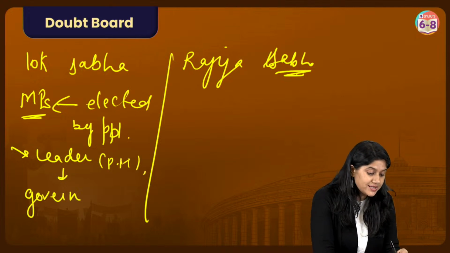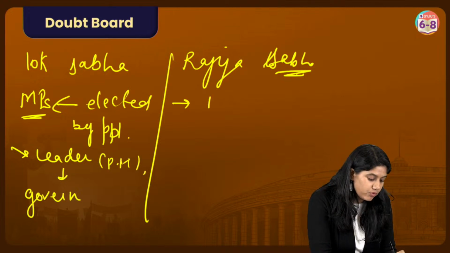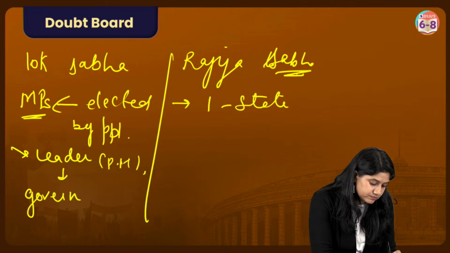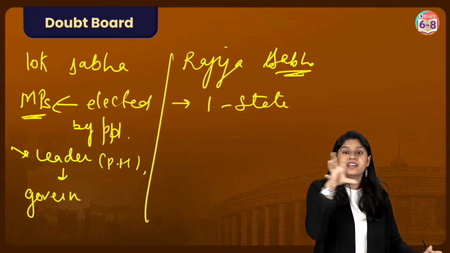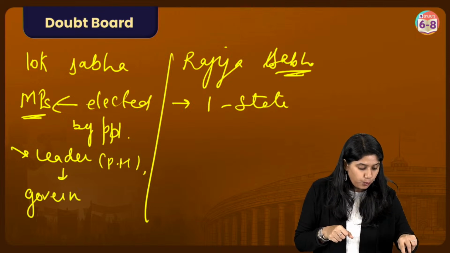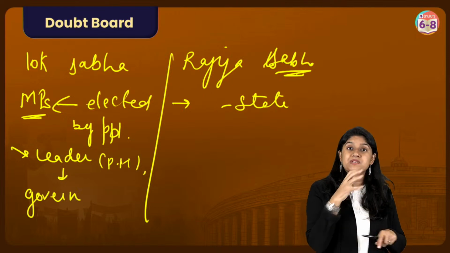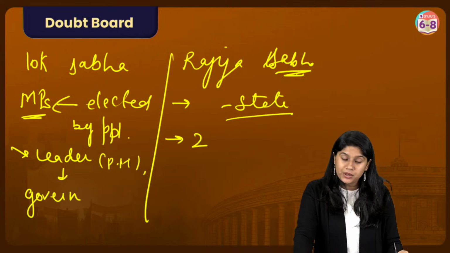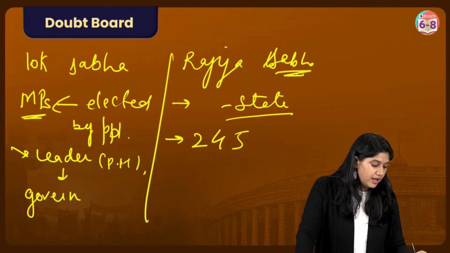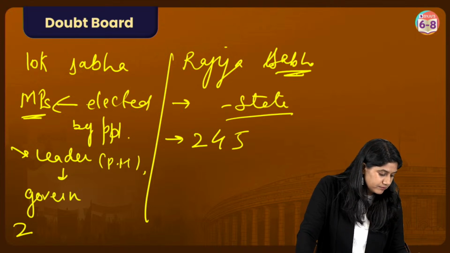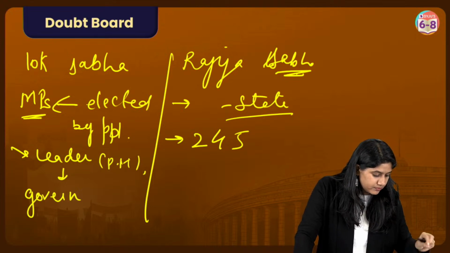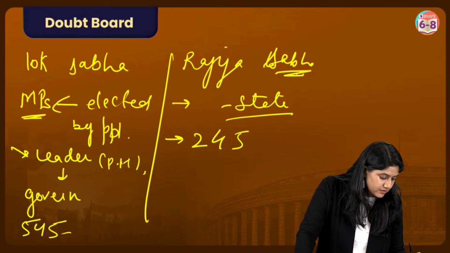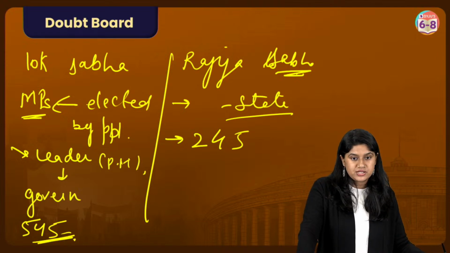Okay. Whereas in Rajya Sabha, right, we have representatives of the states. Not just one. There could be many. But they're the representatives of the state. Right. Definitely seats vary over here. We have 245 seats over here. And we have 545 seats here. Okay. That's a major difference.